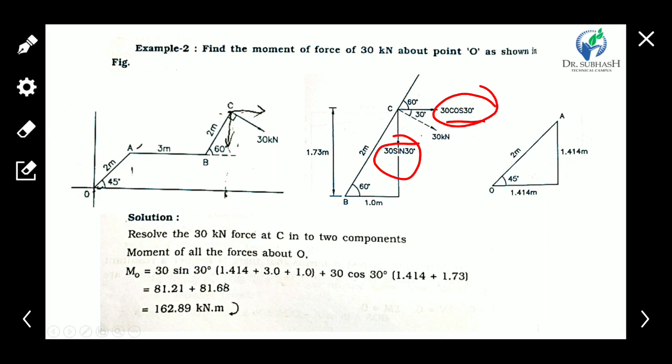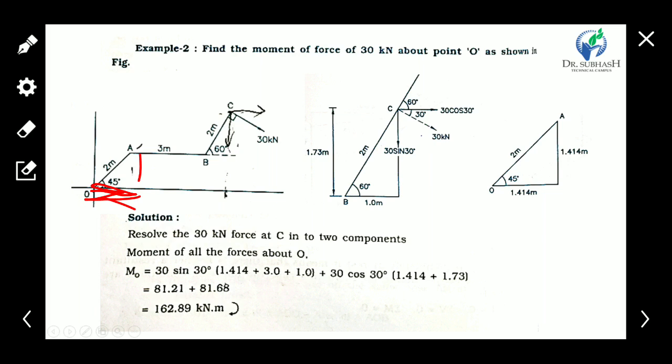We know that. Now we have to find the horizontal distance for these components, the perpendicular distance. So first calculate the horizontal distance. With the help of trigonometry I consider this triangle OA. We have the angle and the value of the hypotenuse, so we can find this vertical distance and horizontal distance.